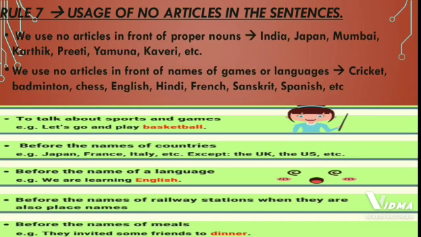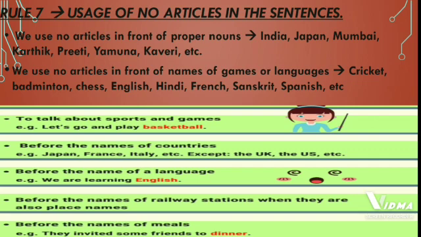We use no articles in front of proper nouns. In the previous lesson of grammar we had studied nouns and its types. So we had studied what proper nouns are. Proper nouns are those nouns which are the name of a person, place, animal, thing. So here we have to use no articles in front of a proper noun.